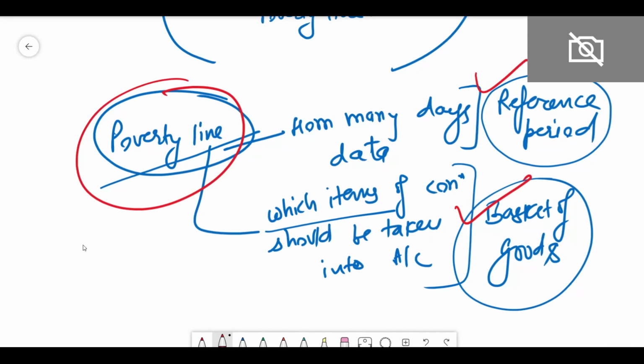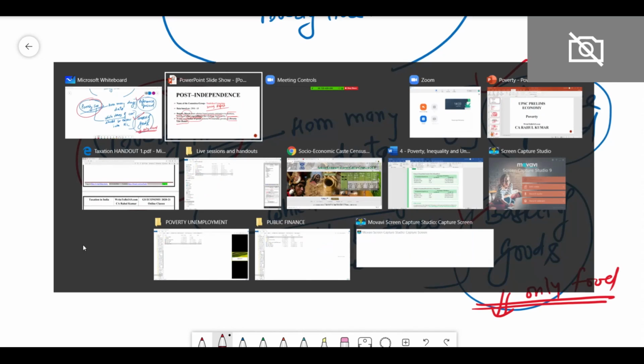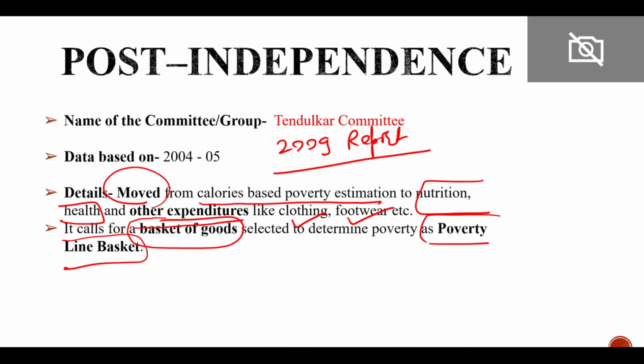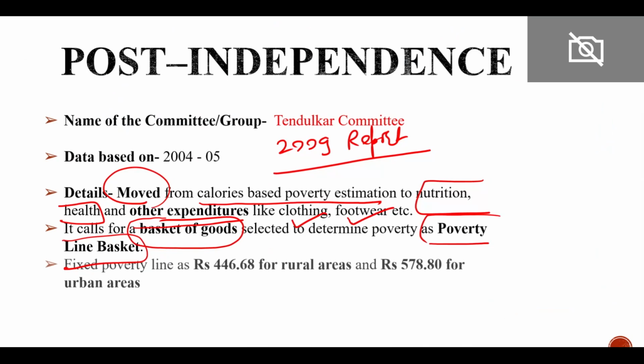So in this we see the basket of goods prior to the Tendulkar committee. Before the Tendulkar committee there was only calorie, only food, and after the Tendulkar committee we also for the first time talked about the non-food items, and the fixed poverty line was 446 for the rural area and 578 for the urban area.